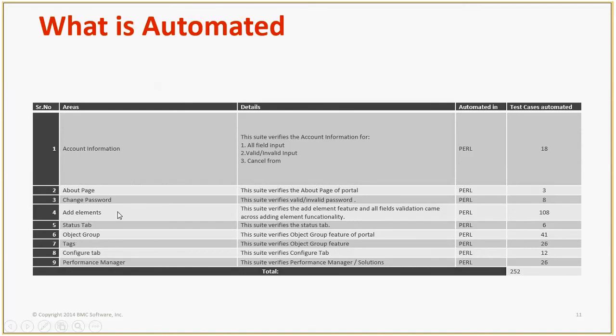Suppose in add element 100 plus test cases are automated, but what exactly is automated is not known. Whether those are important test cases or not, because a lot of the time in every test case I saw they are clicking on help, and at that time help might have been newly implemented, so they check on every page whether help is getting launched or not. So help related, a lot of test cases are there that I observed. So inside these test cases, I need to check which test cases are automated. We have a listing, but we need to check and prioritize whether those are really useful and we should keep them, or we need to go through those test cases.